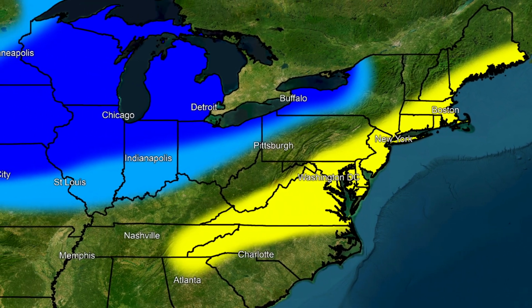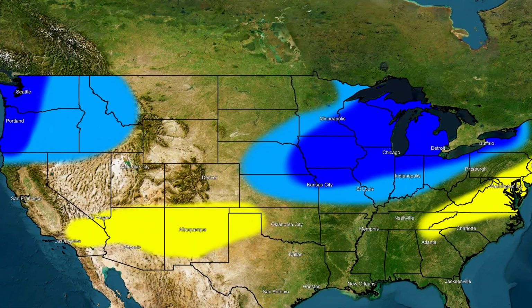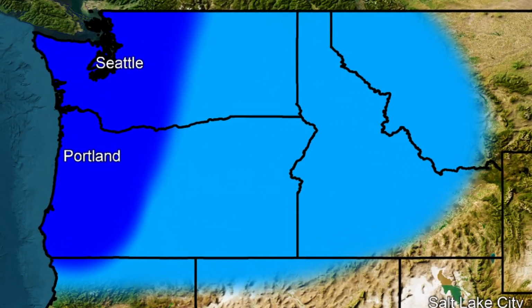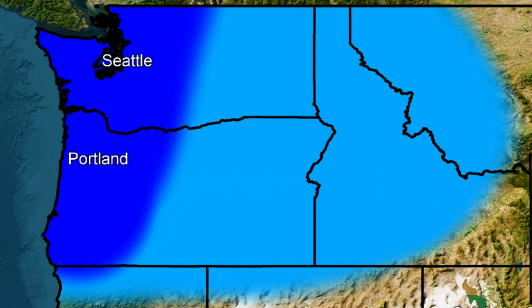Now, the next regions we're going to be taking a look at are those light blue regions. These regions are slightly above average conditions. So we're going to start off there for portions of the Pacific Northwest. And here you can see a wide area. Again, this follows suit with that slightly above average precipitation area there. So we are expecting slightly above average snowfall. Obviously, we see those cooler conditions rushing in and above average moisture. So we are expecting slightly above average snowfall for you guys up there in that light blue region.